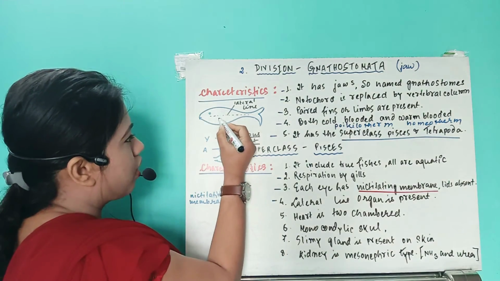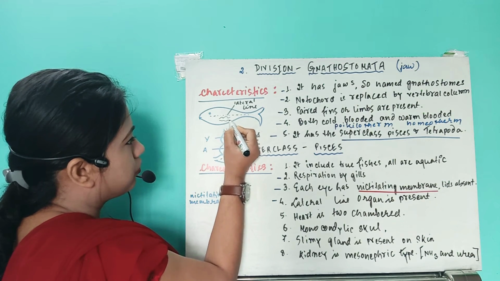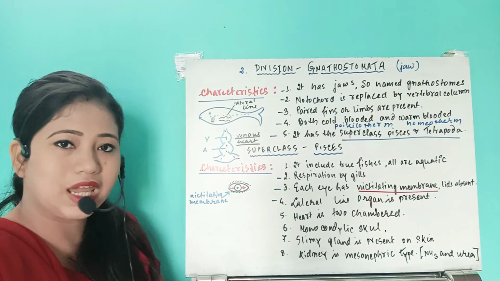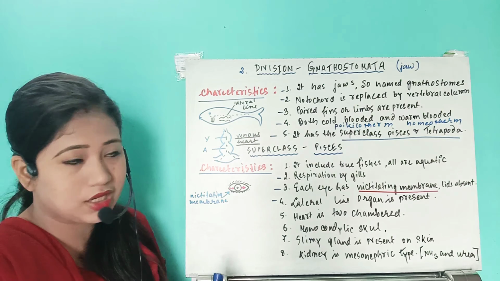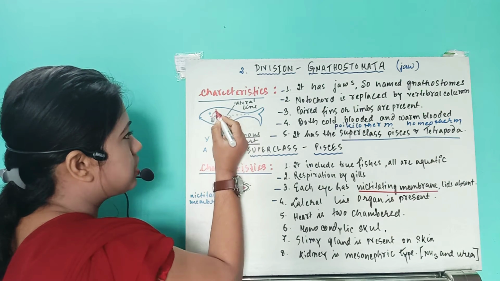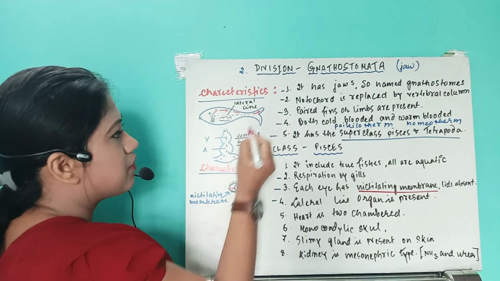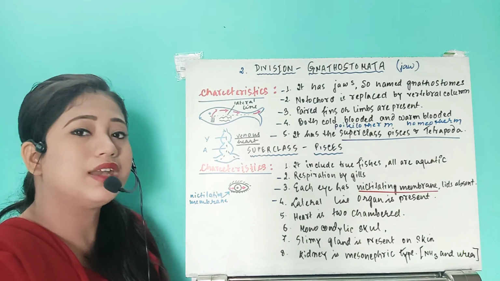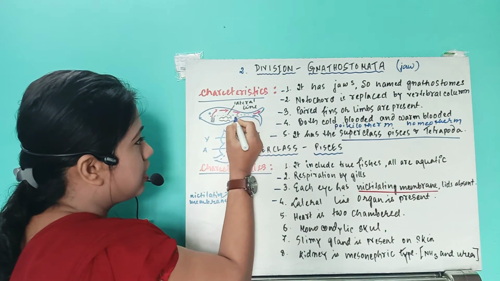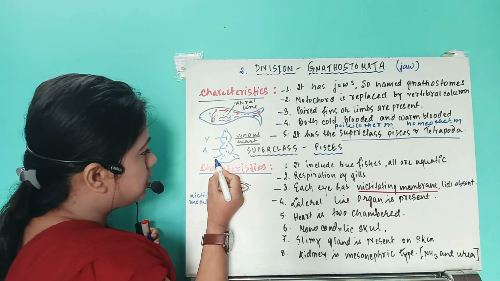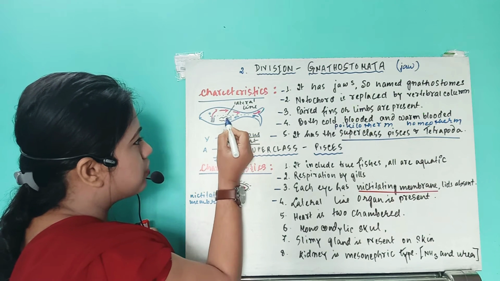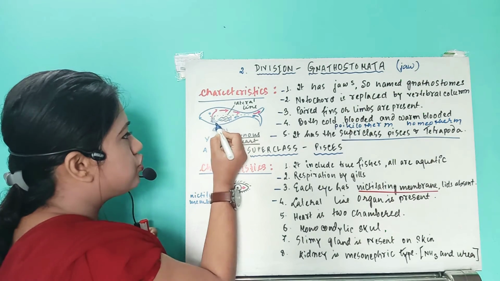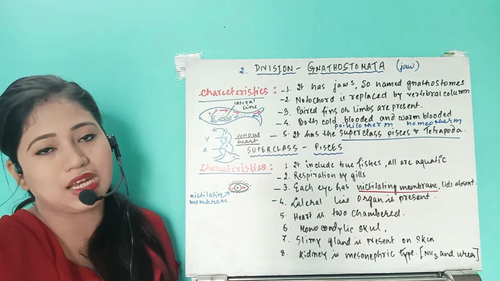Now I will place the heart here. So what will happen here? They will have the gills, right? So from the gills, the blood that gets oxygenated will be transported to each and every part of the body, right? And after that, deoxygenated blood will come to the heart, right? It will come to the heart through this auricle. It will go to the ventricle. From the ventricle, it comes out and it will go to the gills so that it can get oxygenated.